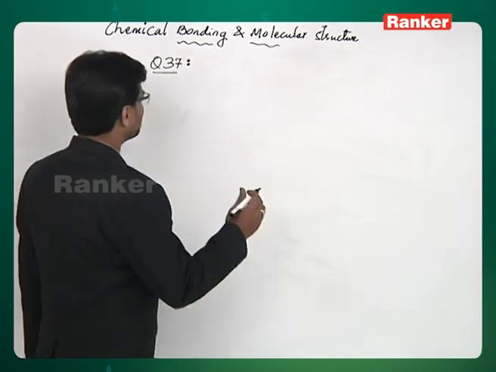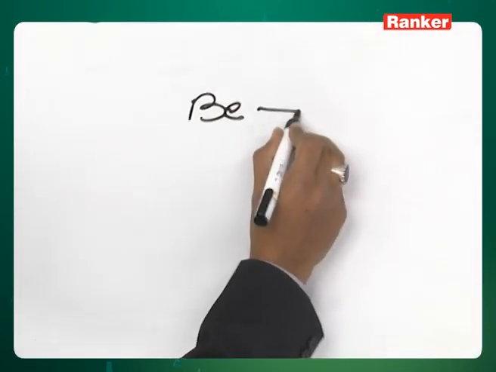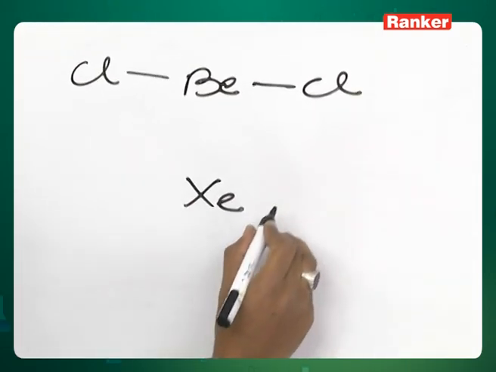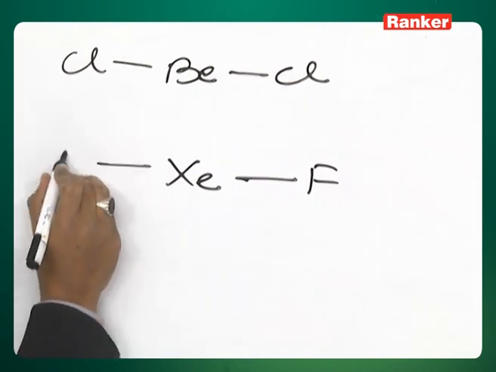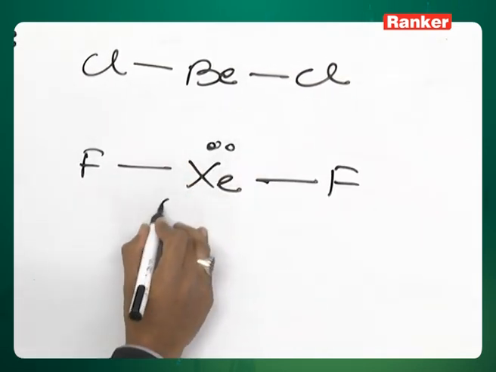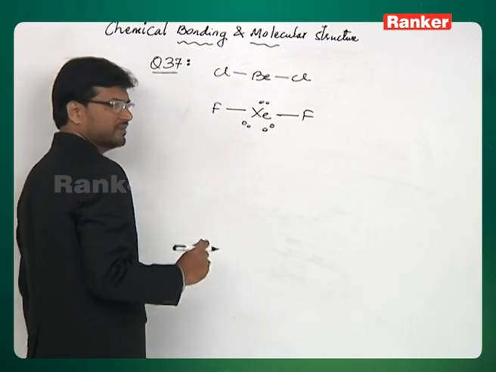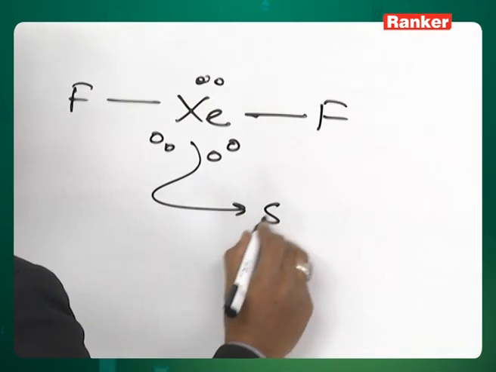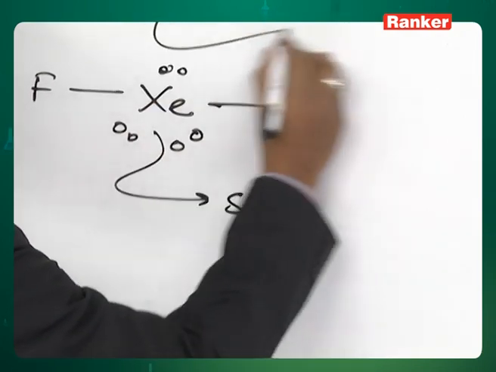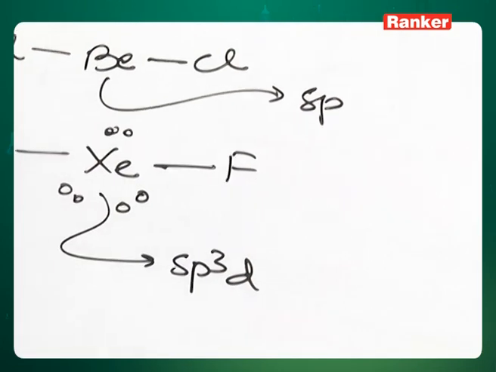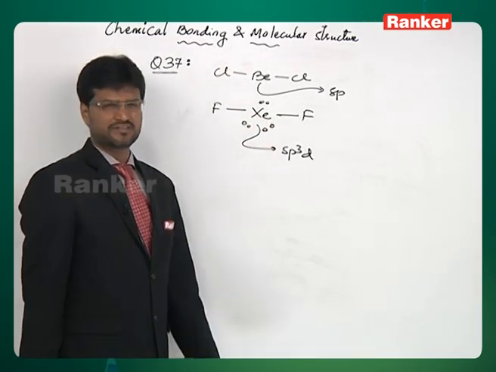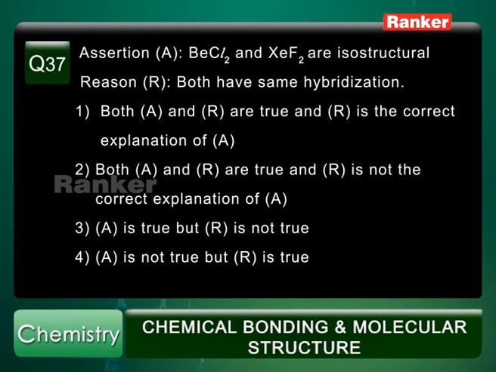Look at the structure once again. BeCl2 has linear structure, there are no lone pairs. Xenon difluoride also has linear structure, but it has got 3 lone pairs on xenon. So altogether there are 5 electron pairs. That's the reason why hybridization of xenon is sp3d, whereas here it is sp hybridization. Lone pairs are present in equatorial positions and the bond pairs occupy axial positions. So the correct answer is the third option, which says A is true but R is not true.